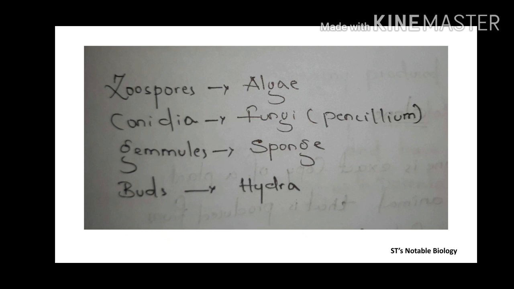In your book, they have given certain structures through which asexual reproduction occurs in simpler plants, for example, algae, fungi, sponge, hydra. In algae, asexual reproduction occurs through zoospore. In fungi, for example in Penicillium, asexual reproduction occurs through conidia. In sponge, through gemmules, and in hydra, through buds. We have seen how asexual reproduction occurs in hydra in our previous slide.